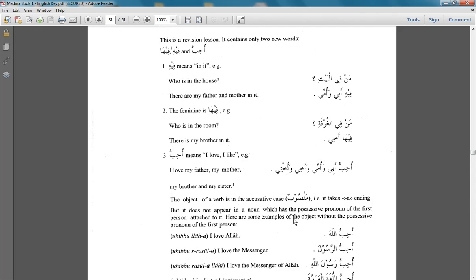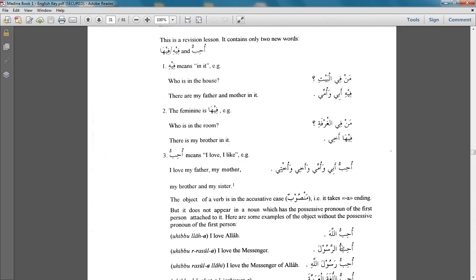I entered my house. You cannot say baytiya, okay, because this fatha would not occur because this possessive pronoun is attached to it, which is indicating the possession of the first person. So in this case, you would not give it a fatha.